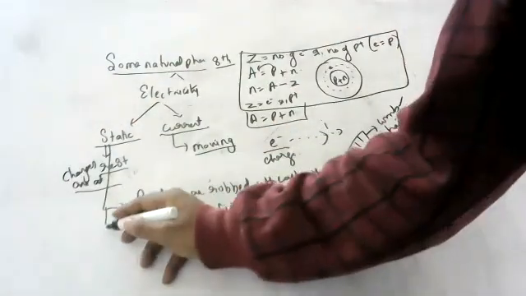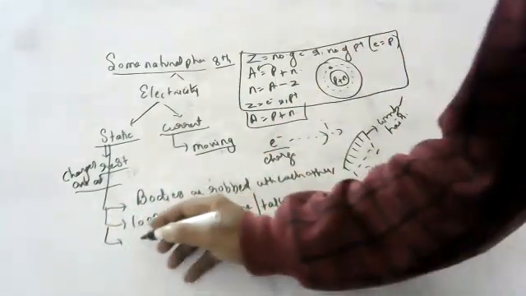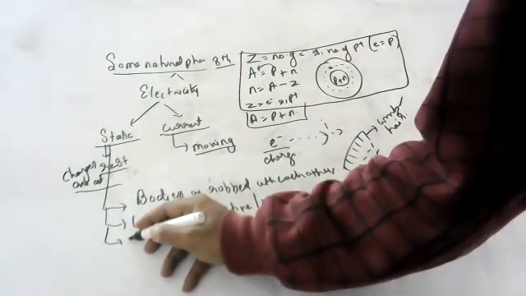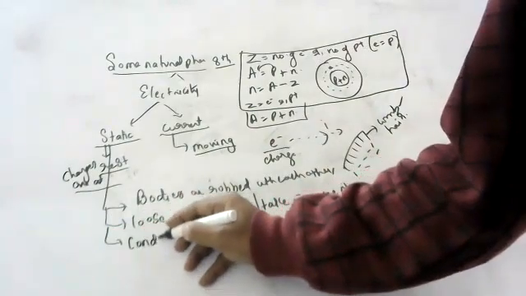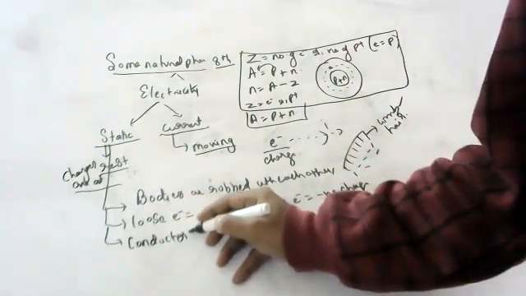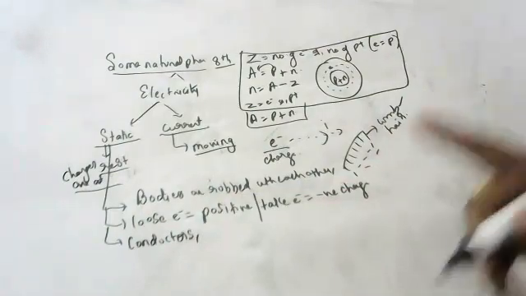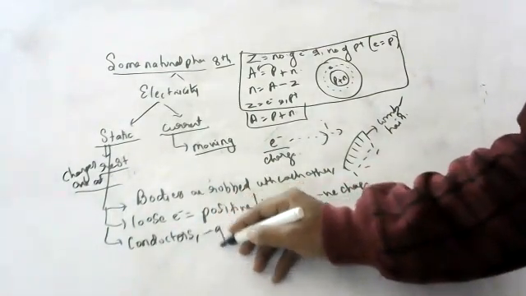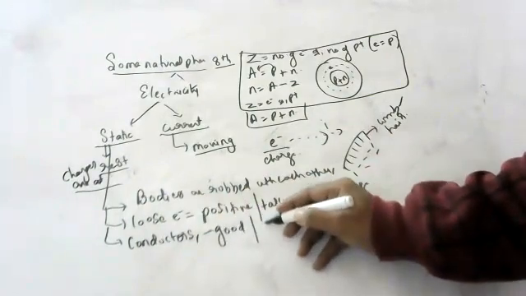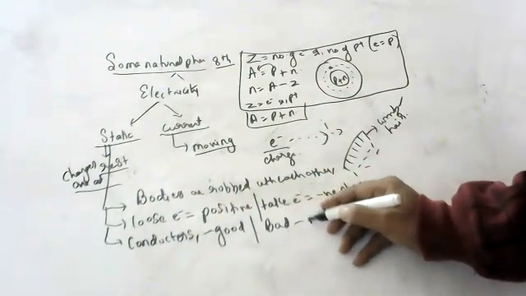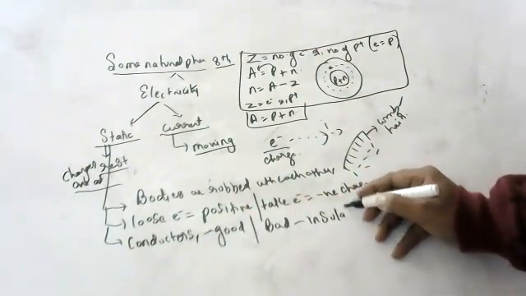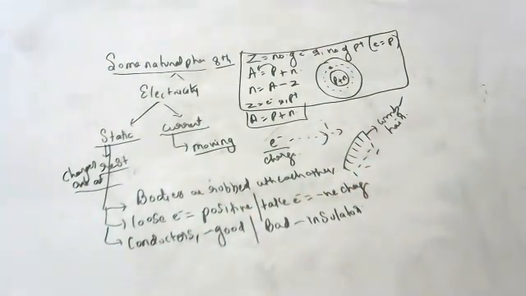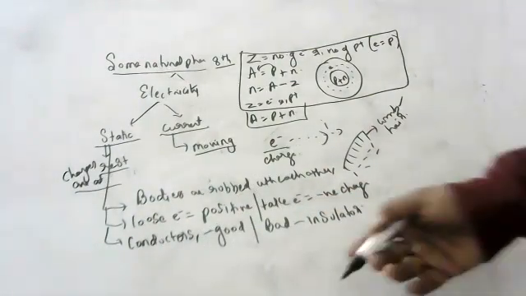Okay, children. Now, substances which are good conductors of heat and electricity are called conductors, and substances which are bad conductors of electricity are called insulators. Now we are not going to study conductors, children. Rather, we are going to study insulators only, because insulators will develop the charge, children.